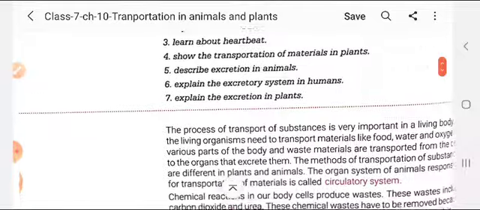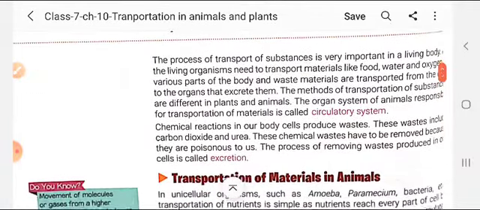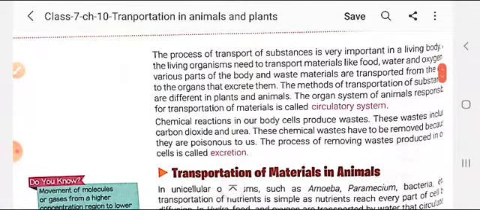Further, I am going to explain that the process of transport of substances is very important in the living body.